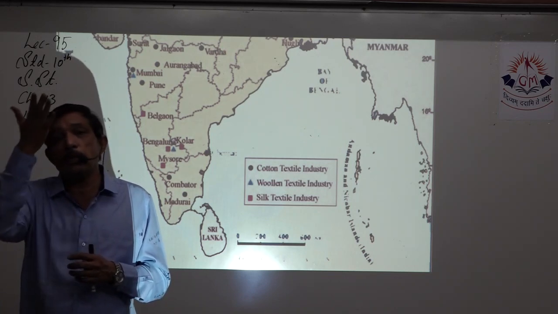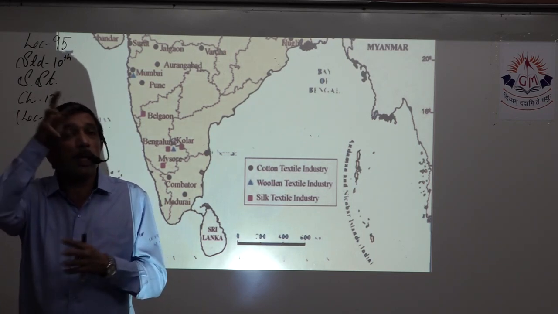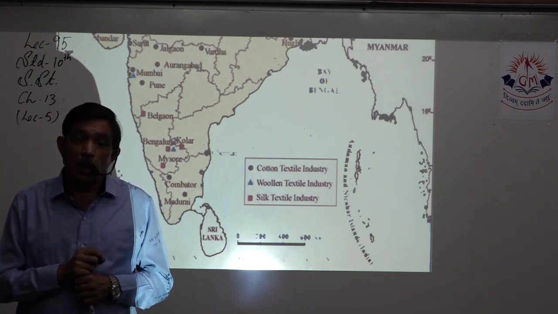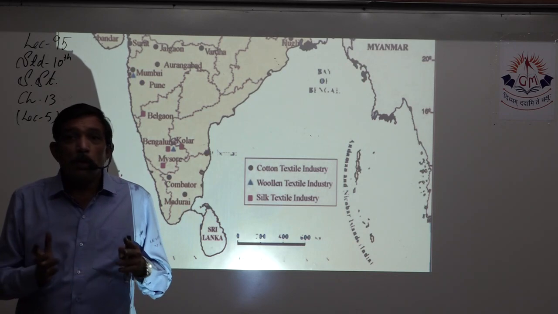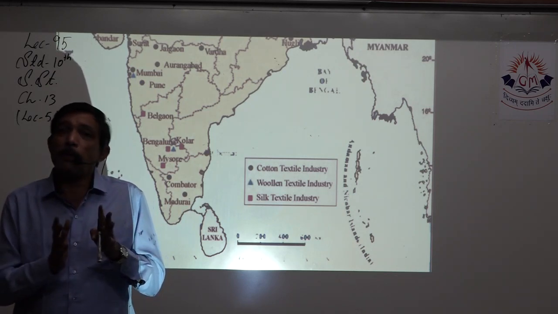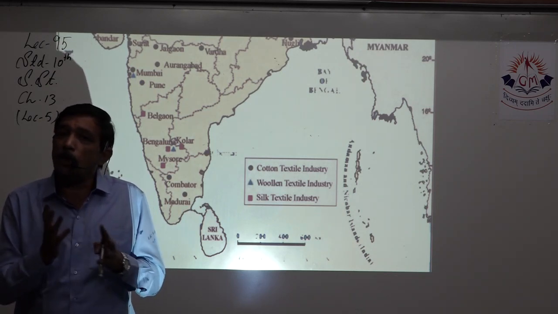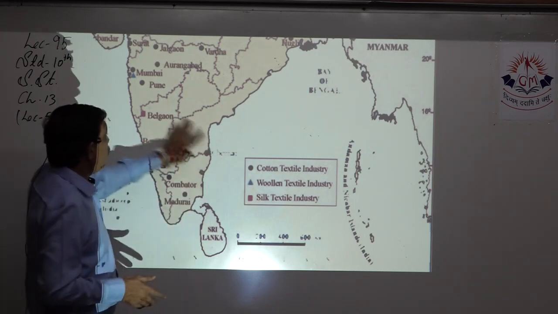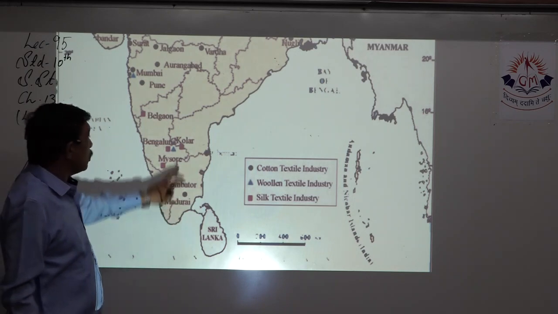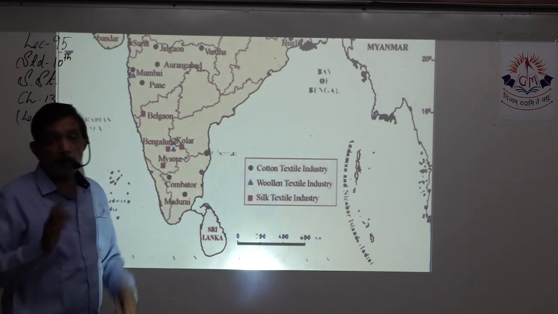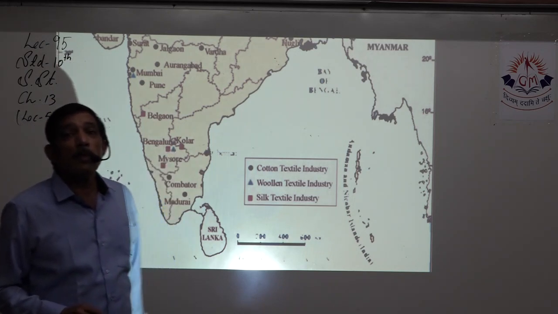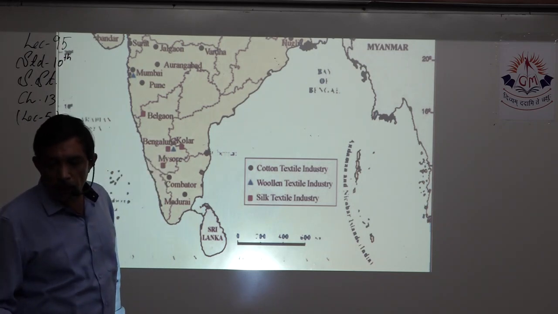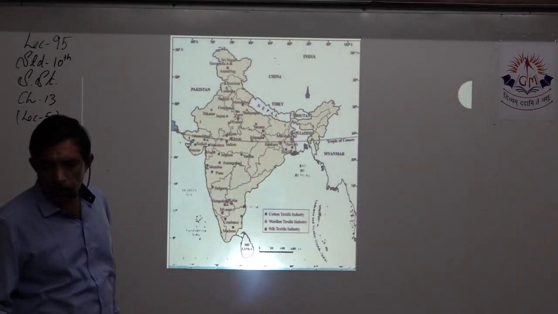Now woolen textile is over there also, but you can't mark over there because you already marked the complete region over there. So you don't have that spot. You don't even have Punjab, because Punjab you marked somewhere for railways, etc. Right? So now you have a plain area over here where you have not marked. So remember that one of the woolen textile centers is in the south also, and that is Bengaluru. So if you have an empty spot, it can help.